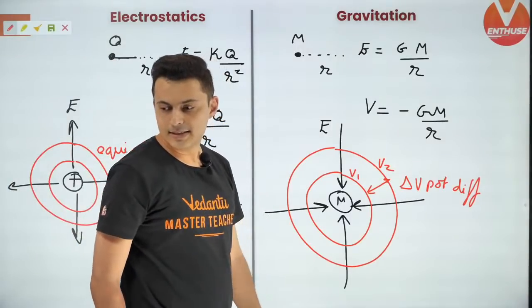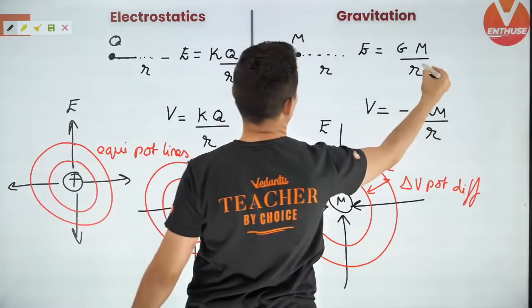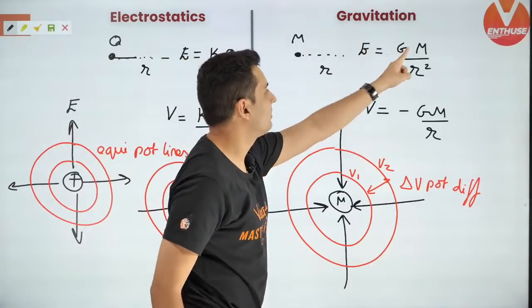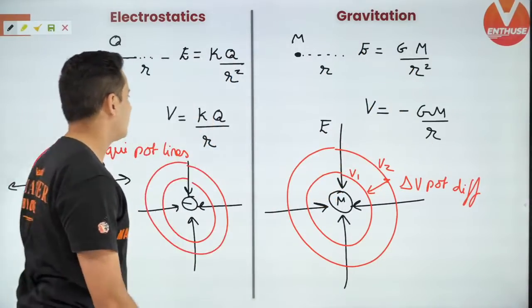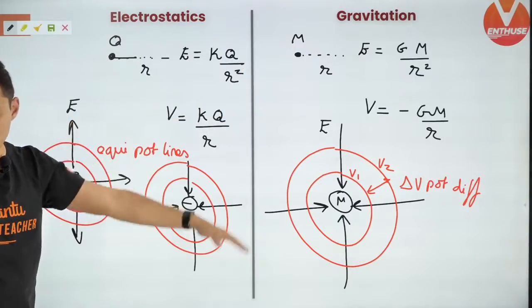Yes, that will do. Okay, so I think I missed a square out here. Thank you for pointing it out. A square, yes. So gravitational field is GM by r square, whereas potential is minus GM by r. Keep all these things in mind, guys. I hope everybody's clear.